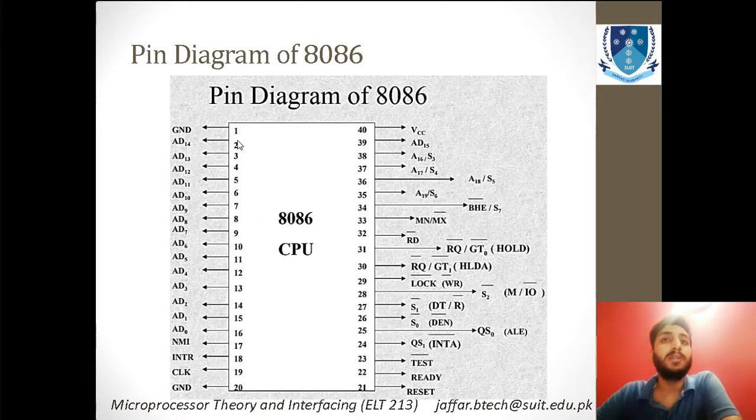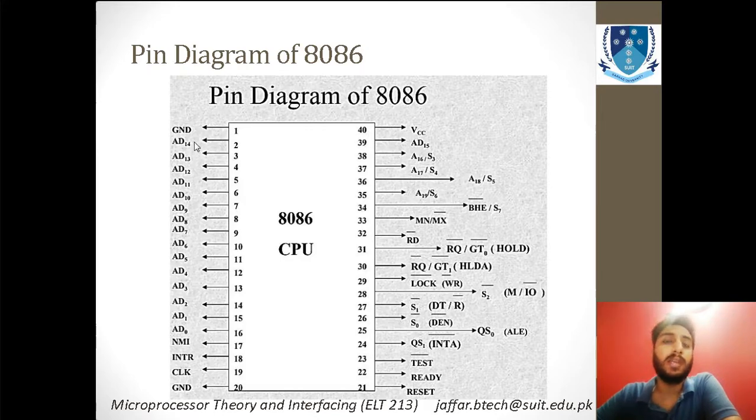It starts from the very ground pin, and it goes towards the 40th pin, that is the power high, or you can say the supply for this device. This processor is activated using these 2 pins: one is the 40th pin, and another one is the first pin, that is ground. You have to connect the positive voltage over here, and that will be +5, because we already learned that 8086 is operated at 5 volts.